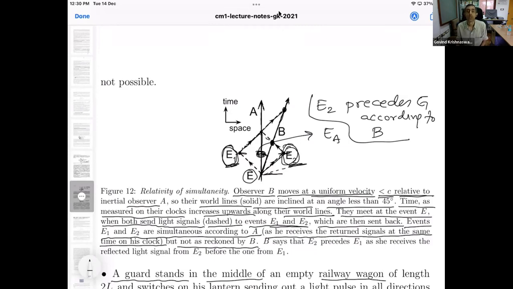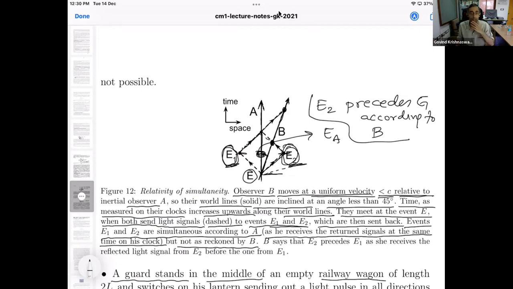So the events E1 and E2 are simultaneous for A, but not for B. So that is the story. I hope you are able to follow. If you did not follow this approach, please look at the guard in the wagon. That also conveys a similar idea.